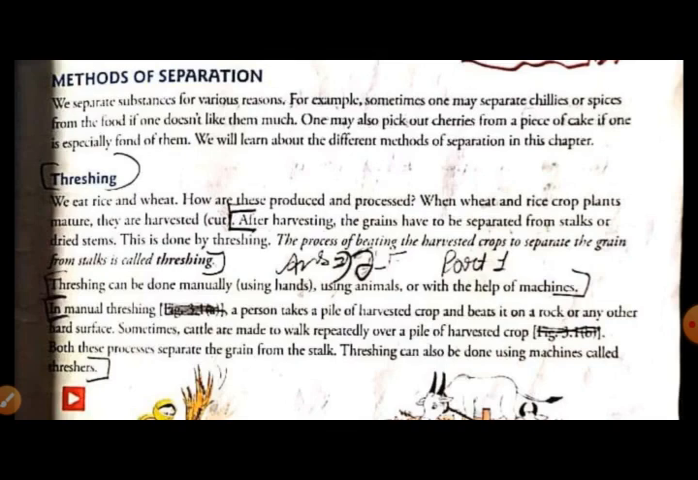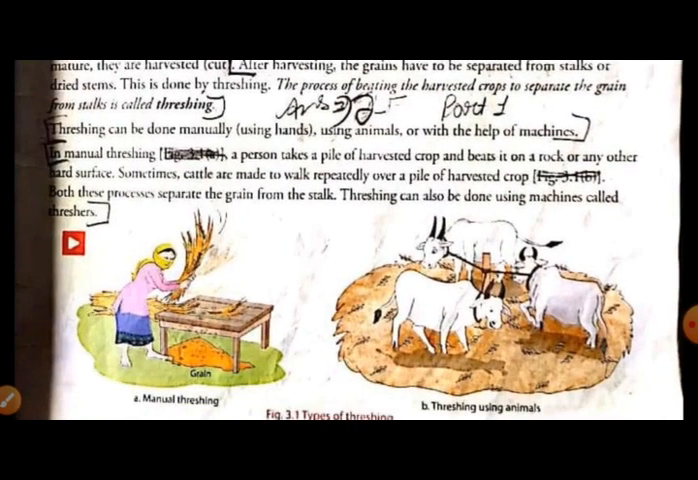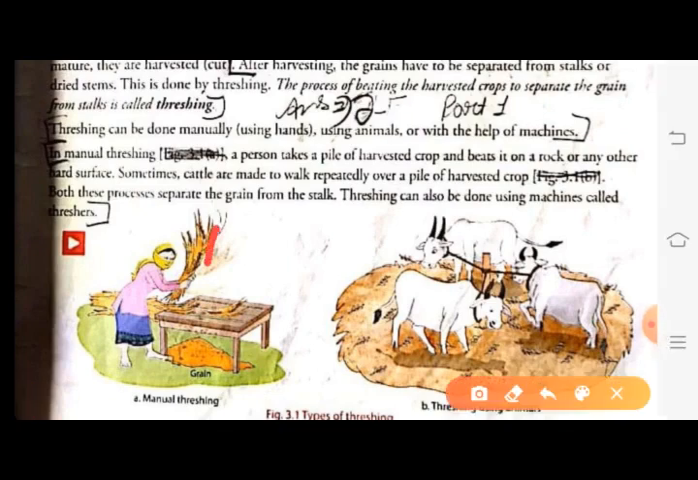So the definition of threshing is: the process of beating the harvested crop to separate the grain from the stalk is called threshing. First it was done manually. Now you can see in the diagrams, first it used to be done manually, that a person used to beat the stalks. You can see this, the woman is beating the stalk with her hands.